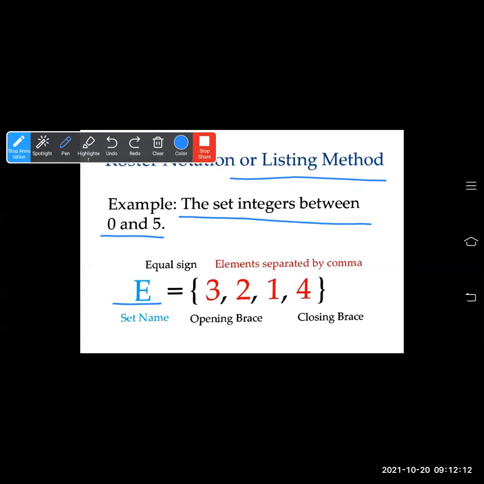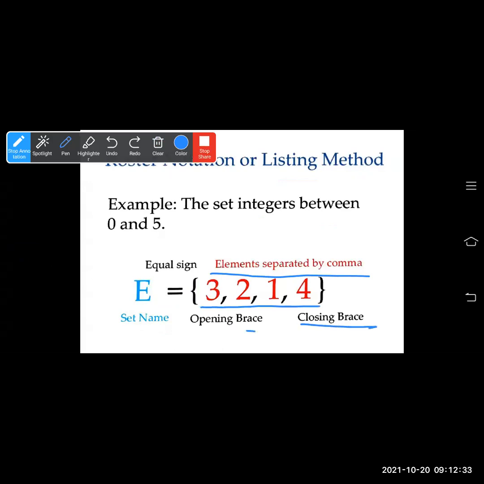Listing method. The example: set of integers between 0 and 5. Write the set name, then an equal sign, then curly braces open, then the elements between 0 and 5. Elements between 0 and 5 means you don't use 0 and 5; you use 1, 2, 3, 4. All the elements should be separated by commas and then closing braces. This way you have to write the set.